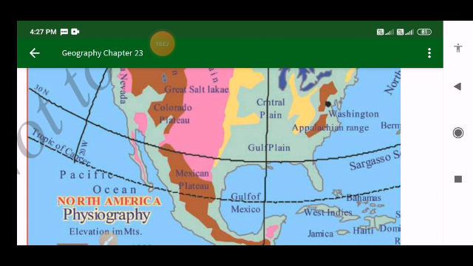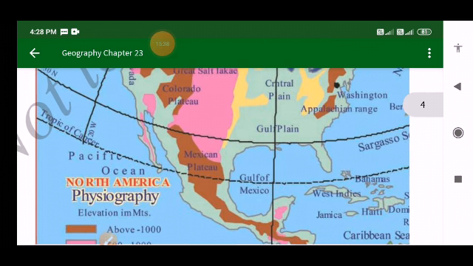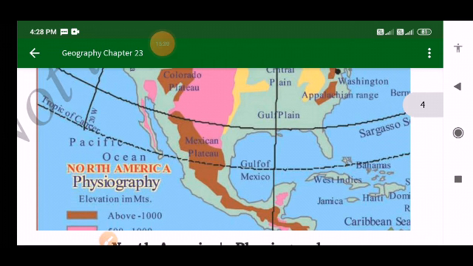This region has a surprisingly large population, and its importance in the North American economy is significant. It gives rise to the economy of North America. That means it contributes to the economy of North America. And finally, we have the coastal plains.